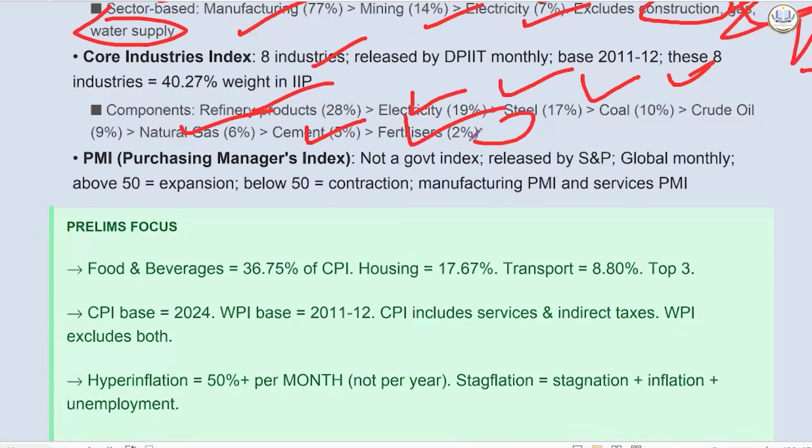We also have purchasing manager index. It is not a government index. It is released by S&P Global monthly. If it is above 50, that means expansion. If it is below 50, it means contraction. We also have manufacturing PMI. We have services PMI, two separate ones.